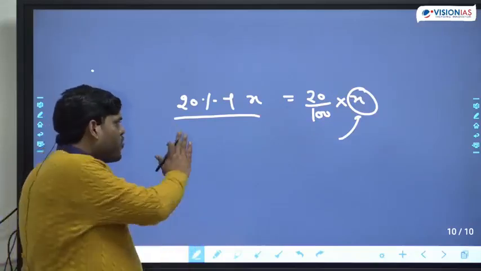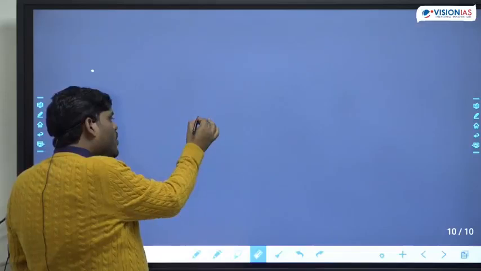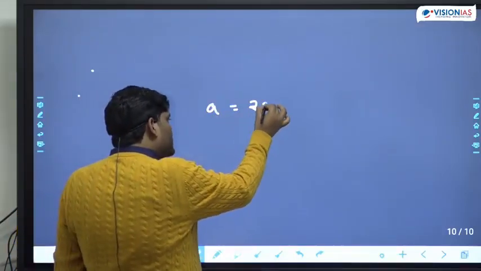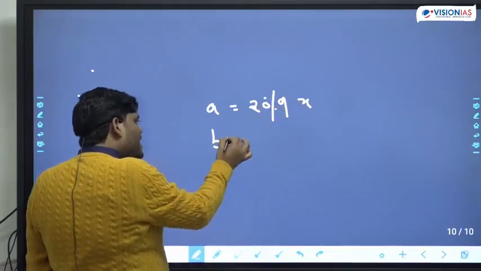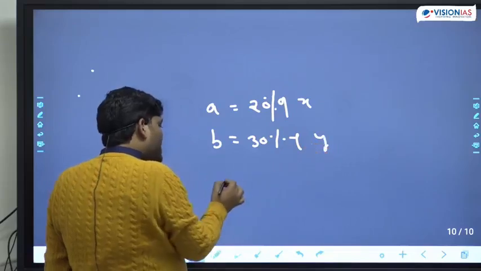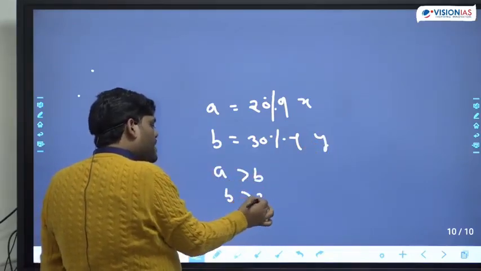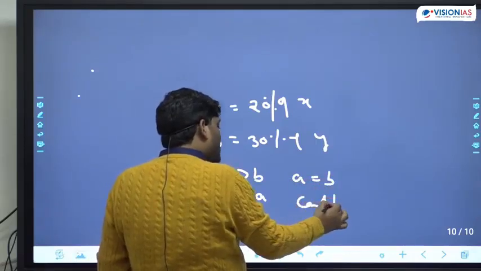Suppose I ask you which one is greater: a is equal to 20% of x and b is equal to 30% of y. Now tell me, will a be more than b, b be more than a, a be equal to b, or can't be determined?